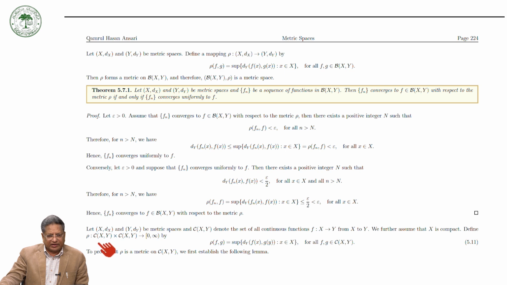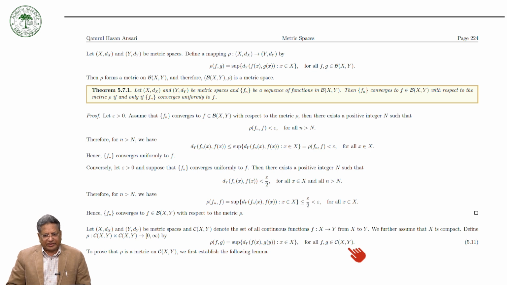Then we define a mapping rho from Cxy cross Cxy to R plus, the closed interval 0 to infinity, by rho(f, g) equal to the supremum of d(f(x), g(x)), where the supremum is taken over x in X, for all f, g in Cxy.